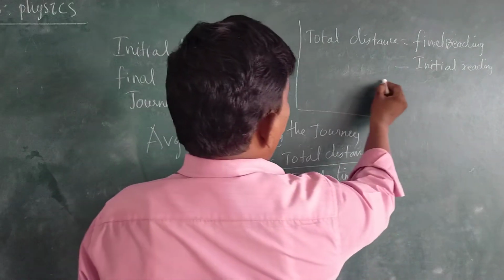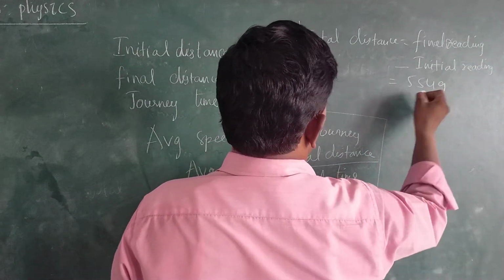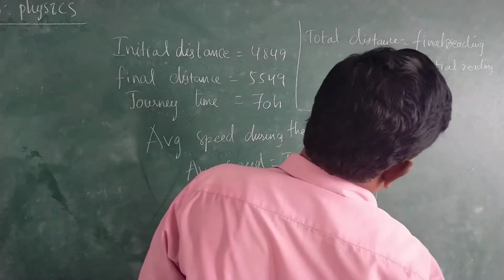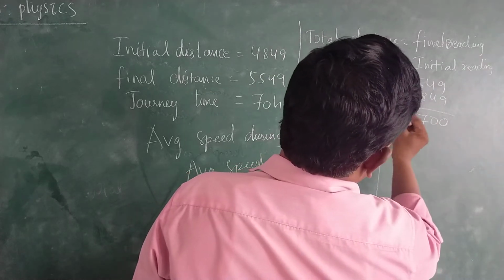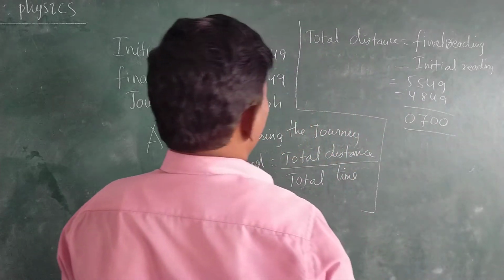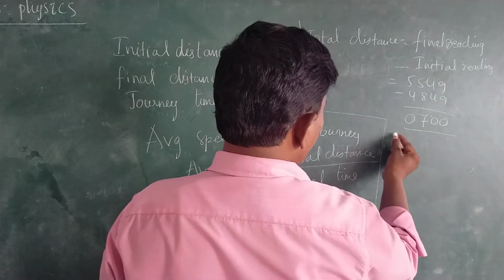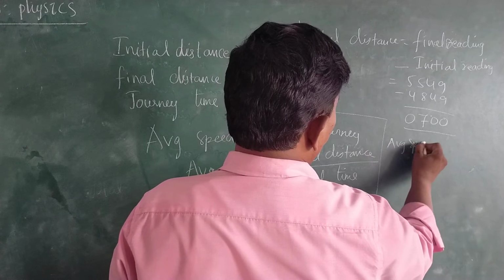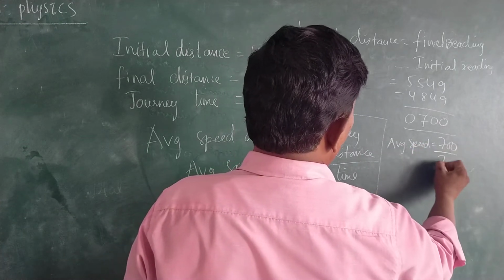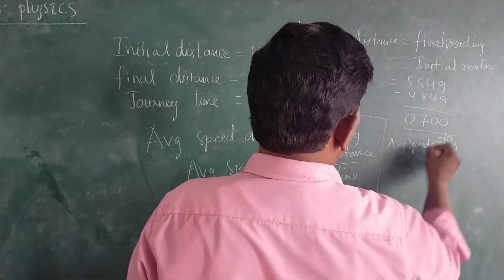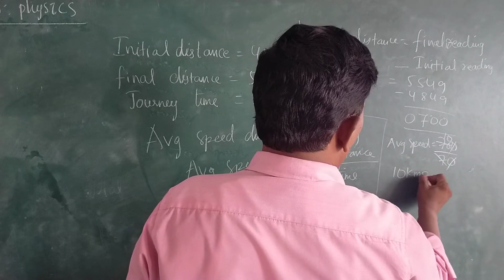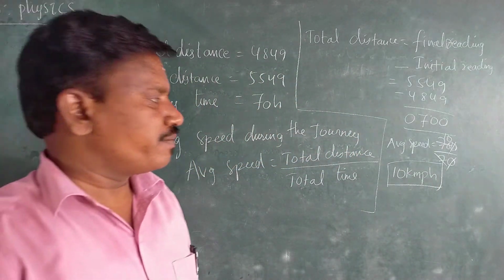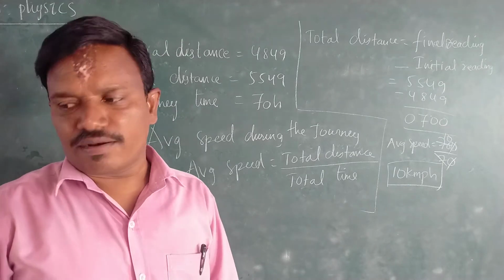Okay. What is the final reading here? 5549 minus 4840. 15 minus 8 is 7. Okay, 700. What is the total distance traveled? 700. What is the time given? 70 hours. Therefore, average speed is equal to 700 by 70, that is equal to 10 km per hour. 10 km per hour is the average speed of the car.